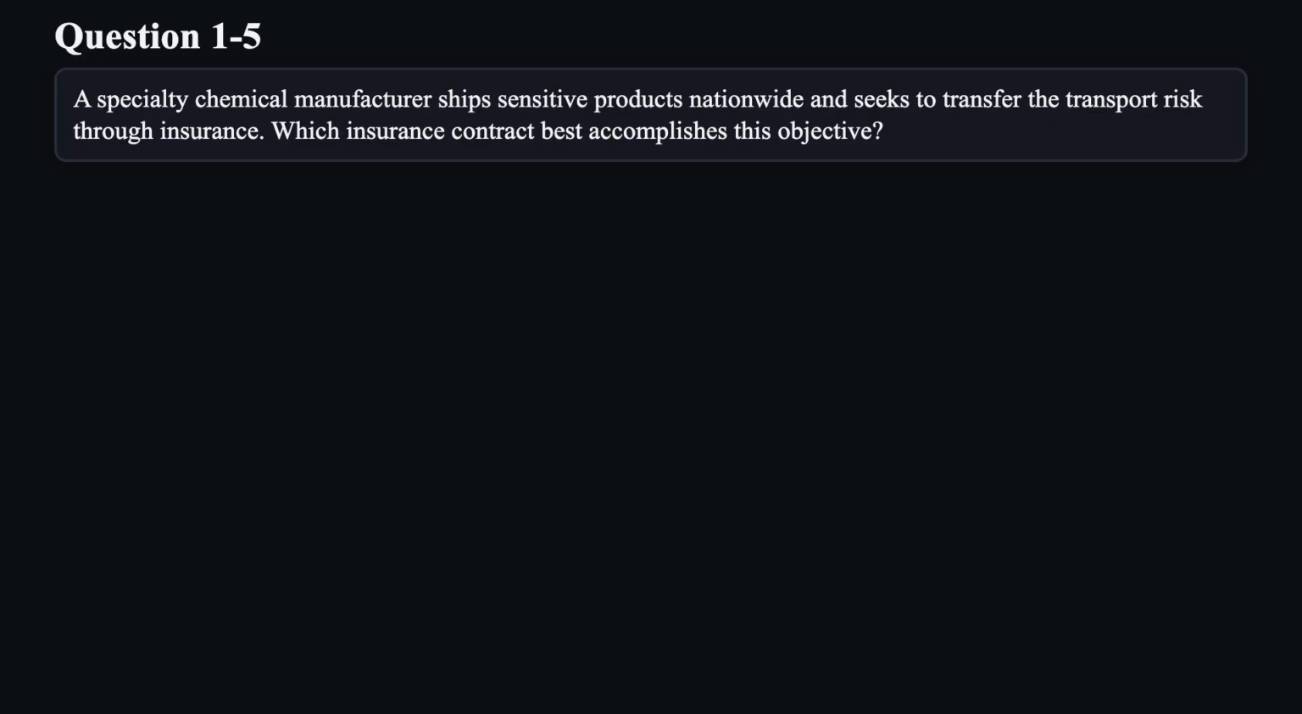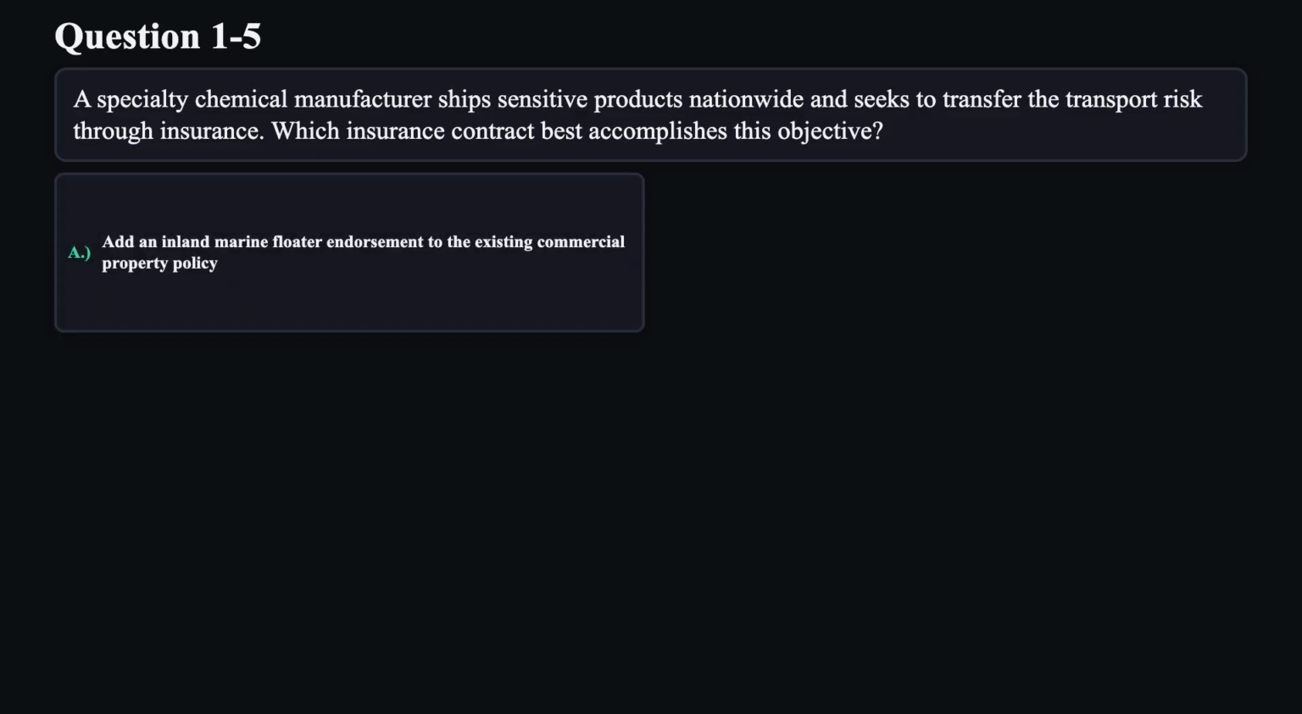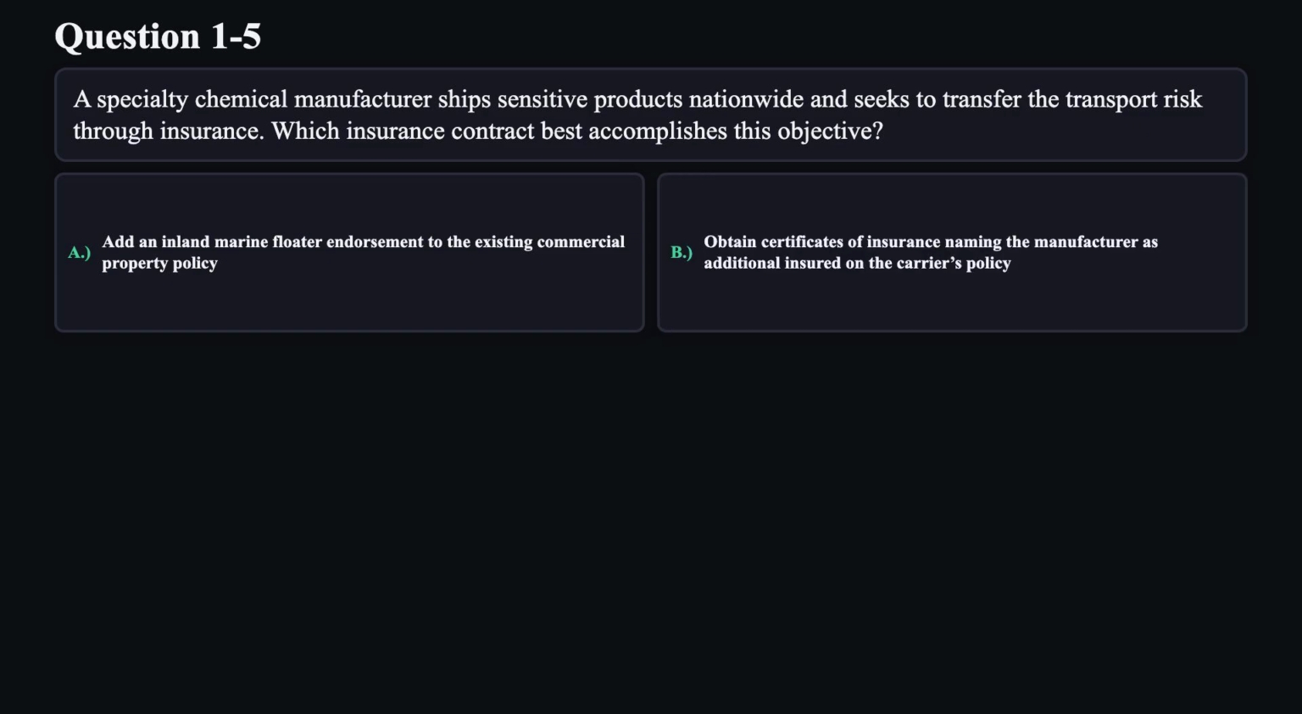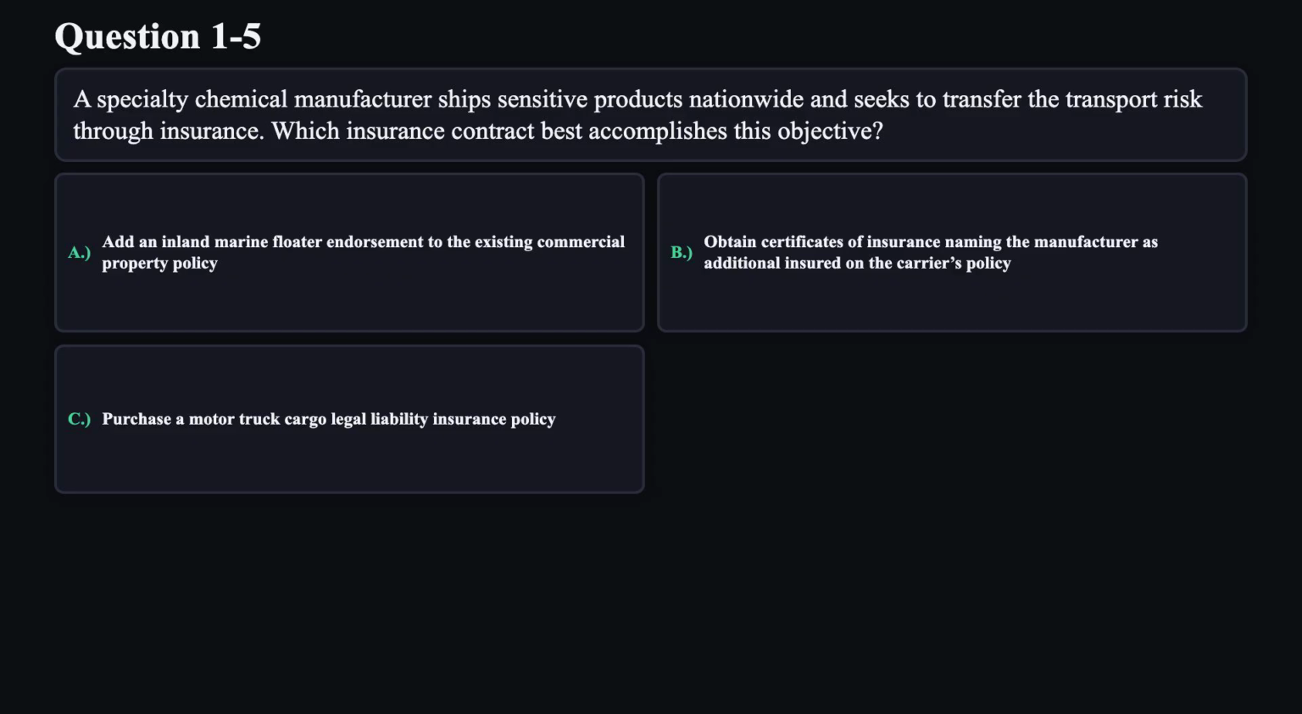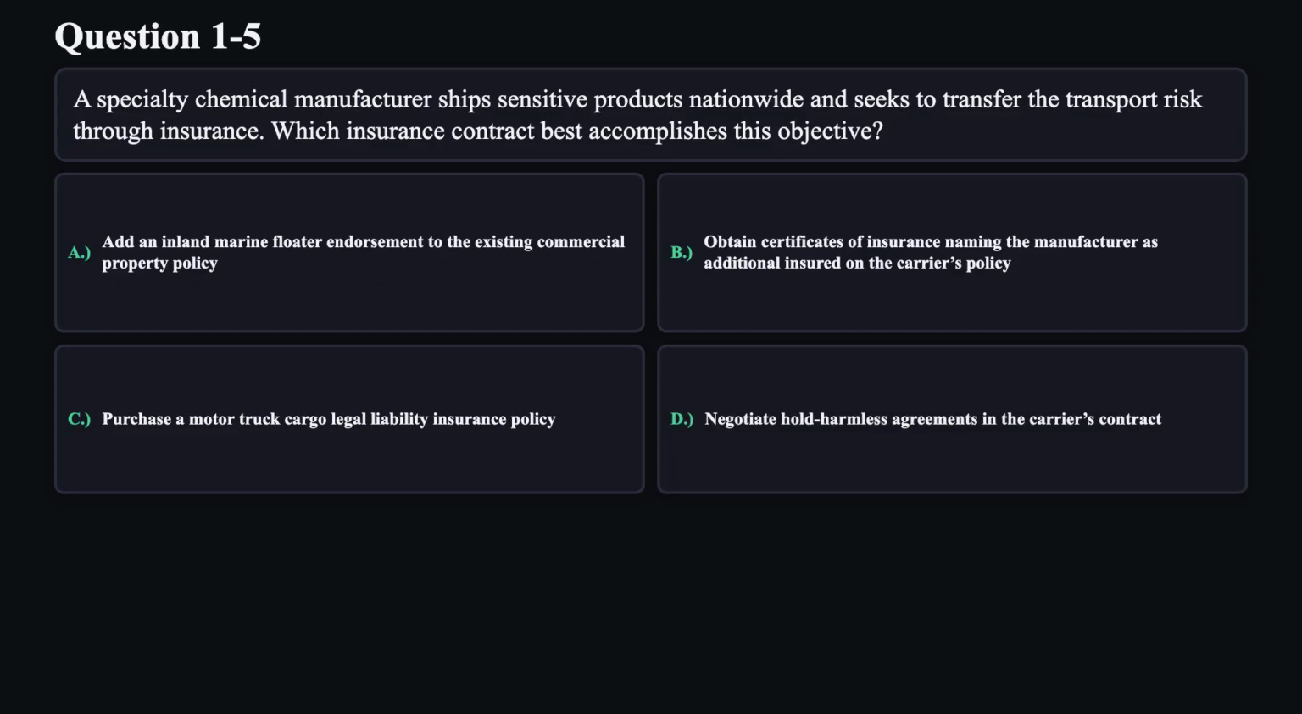Question 5. A specialty chemical manufacturer ships sensitive products nationwide and seeks to transfer the transport risk through insurance. Which insurance contract best accomplishes this objective? A. Add an inland marine floater endorsement to the existing commercial property policy. B. Obtain certificates of insurance naming the manufacturer as additional insured on the carrier's policy. C. Purchase a motor truck, cargo legal liability insurance policy. D. Negotiate hold harmless agreements in the carrier's contract.